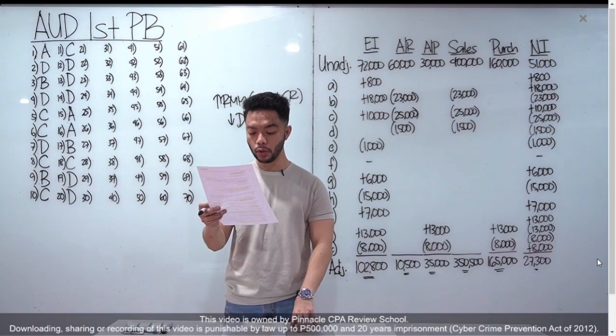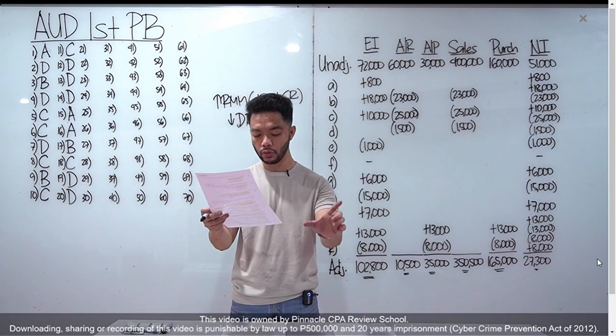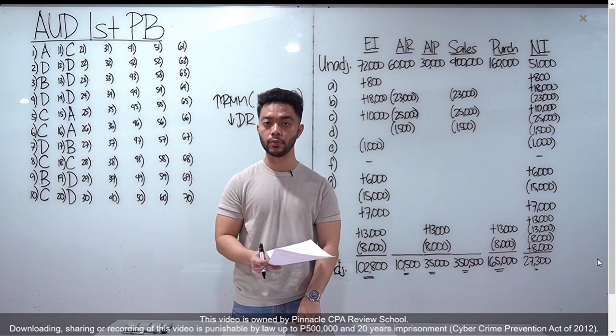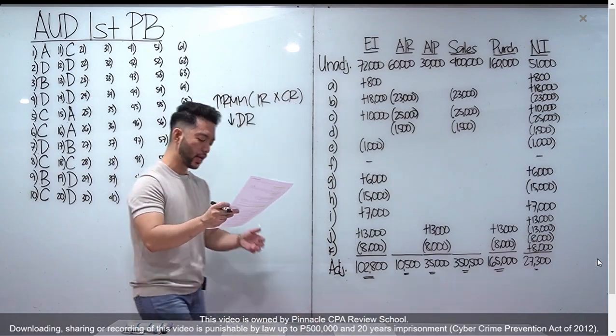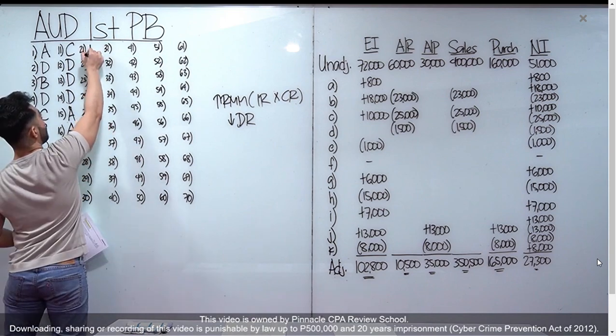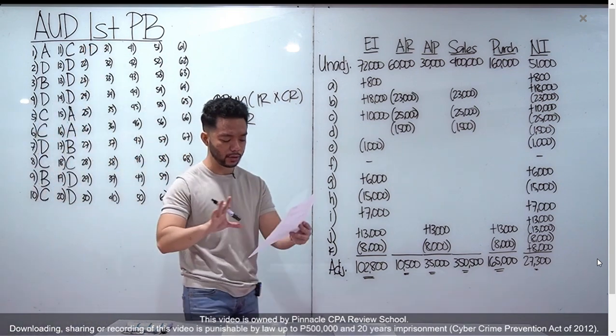21, the risk that the audit will fail to uncover a material misstatement. What kind of risk is that? Isn't that detection risk? Can we eliminate detection risk? We cannot eliminate that. Letter D, under no circumstances. Letter D for number 21. Only up to an acceptable level, but we cannot eliminate that.